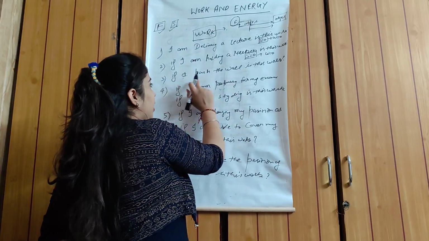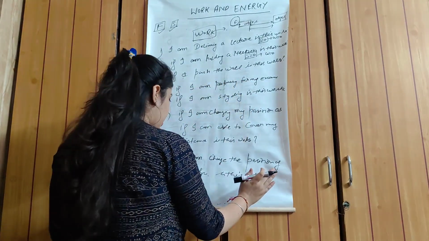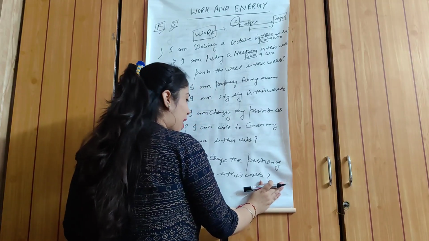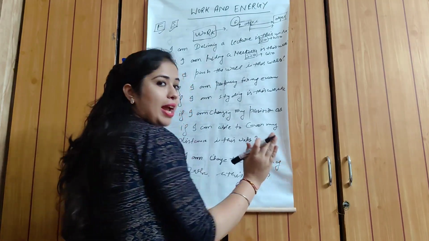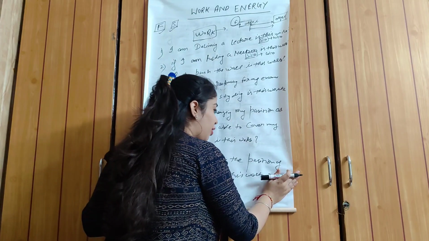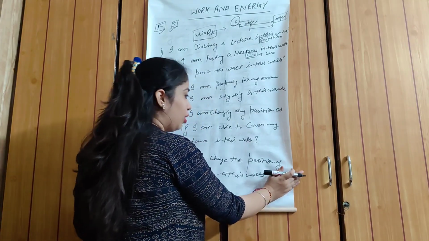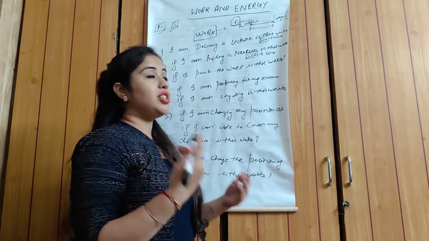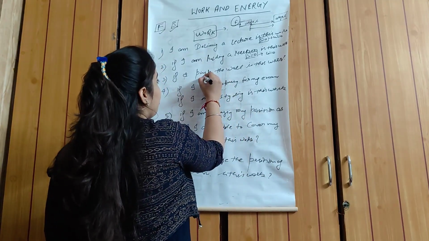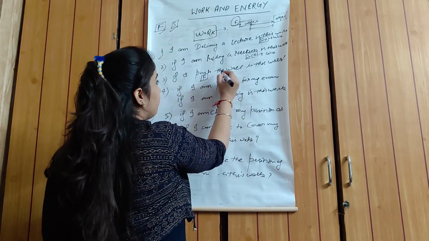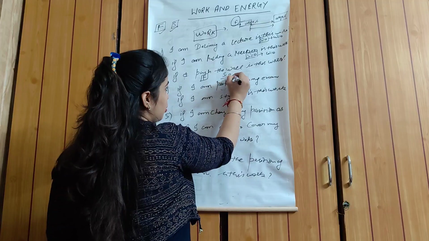The third example is that I push the wall. Suppose students, I push the wall. I will apply the force. Okay? I am applying the force continuously. When I am applying the force continuously on this wall, but the wall is not changing its position, it means we applied force but displacement is 0.